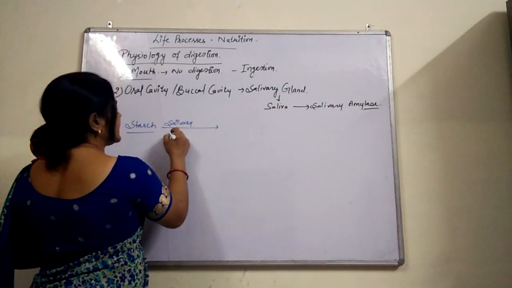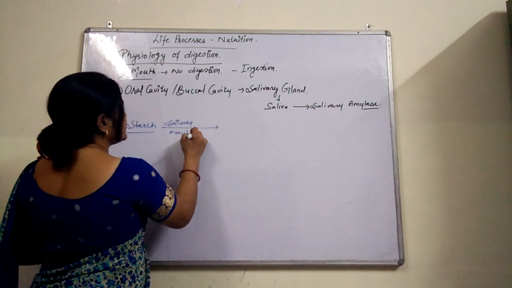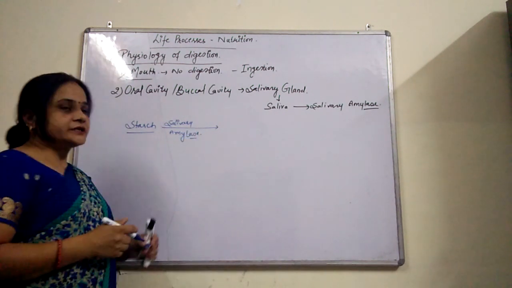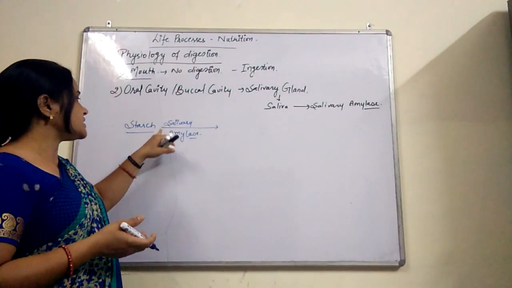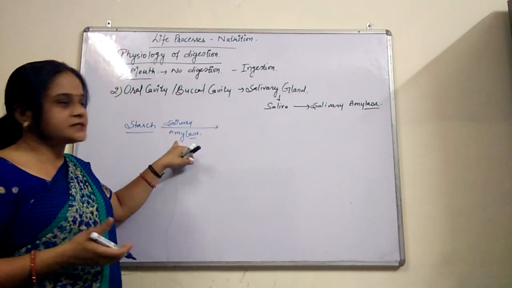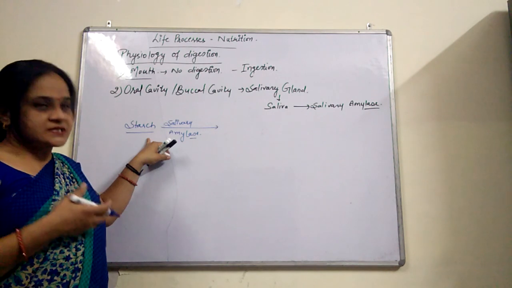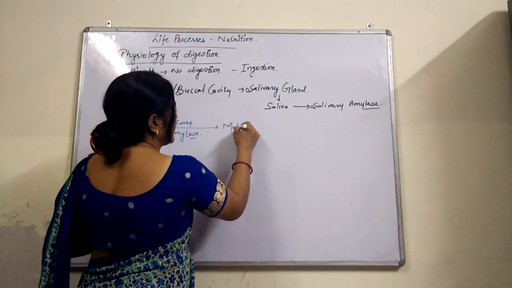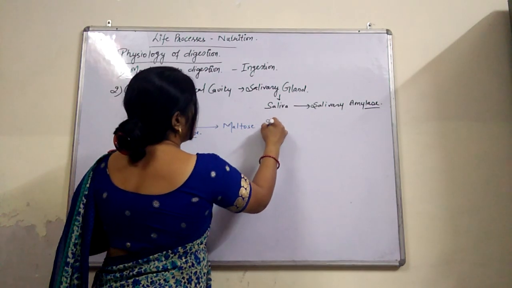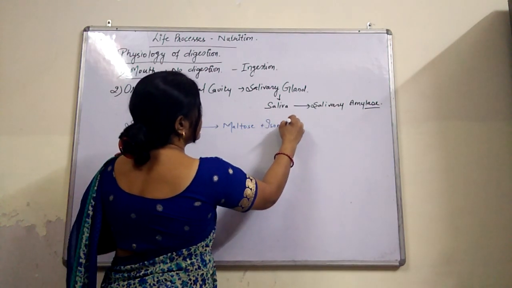Saliva is a watery secretion containing salivary amylase, which gets mixed with the starch. Now this starch gets broken down into maltose plus isomaltose.